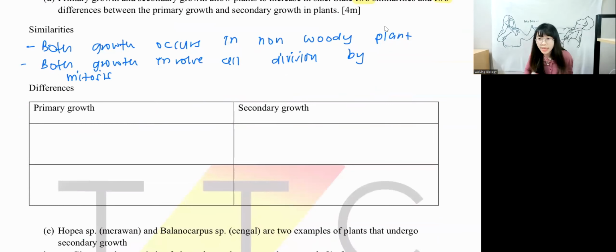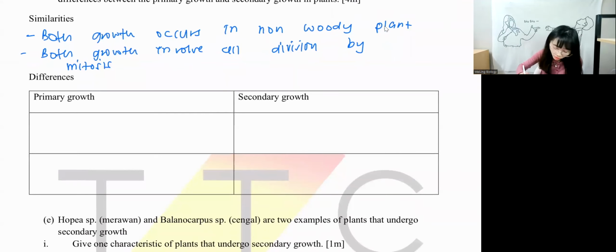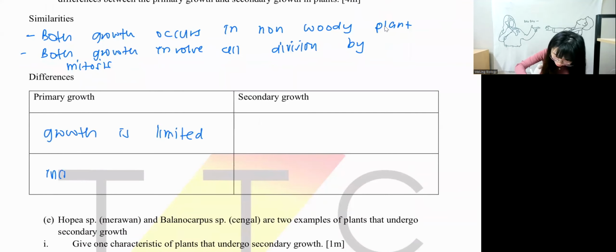Okay, primary growth and secondary growth, what can you write? You can write that increase in length involves the apical meristem. You can also write they are limited, or unlimited, whichever two you prefer, guys. So for primary growth, you can say growth is limited, increases in length.